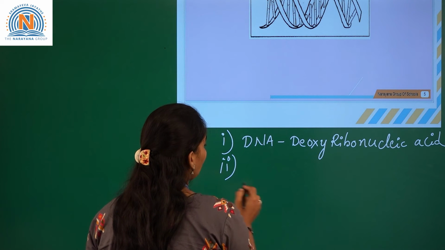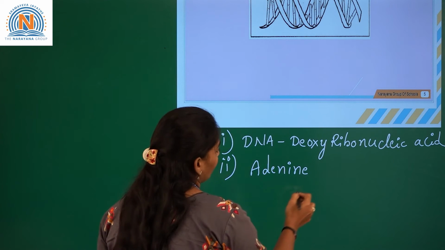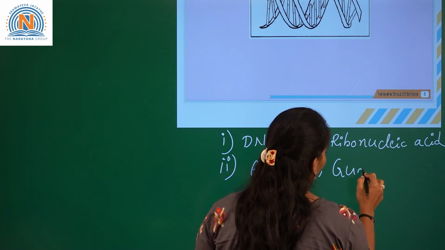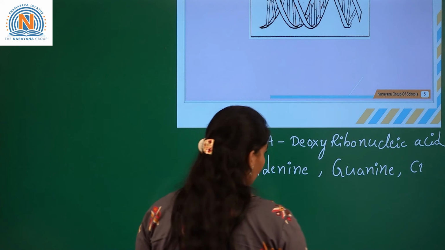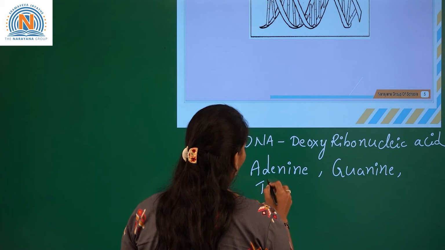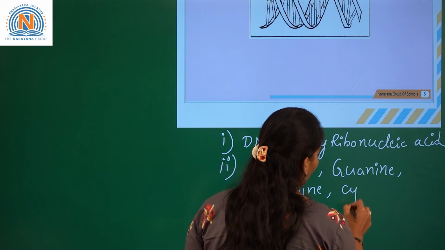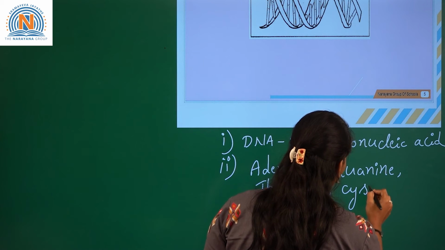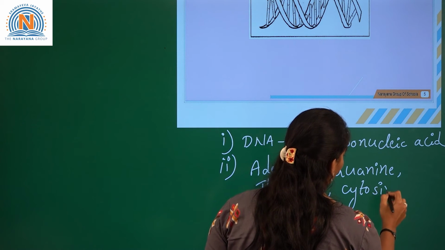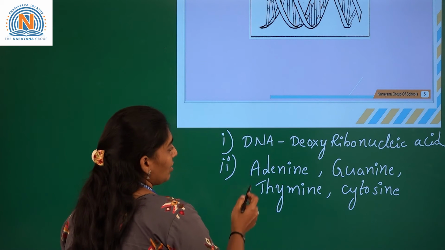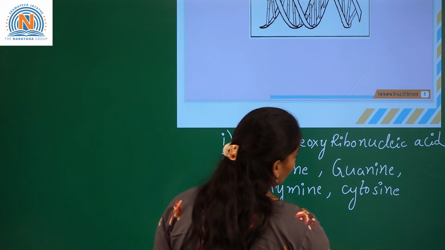4 nitrogenous bases are there. Adenine, guanine, thymine, cytosine. Okay. So, these are the 4 nitrogenous bases which we can see in the DNA. So, let us see the third question here.